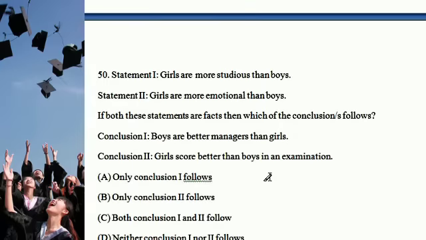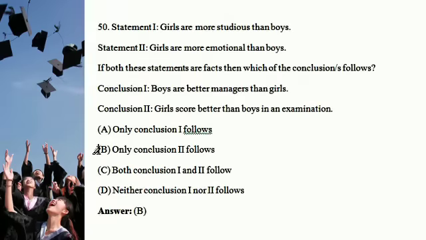And next question: statement 1, girls are more studious than boys. Statement 2, girls are more emotional than boys. If both these statements are facts, which of the following conclusions follows? The boys are better at management than girls, and girls score better than boys in the examination. So definitely only conclusion 2 follows: girls score better than boys in the examination.